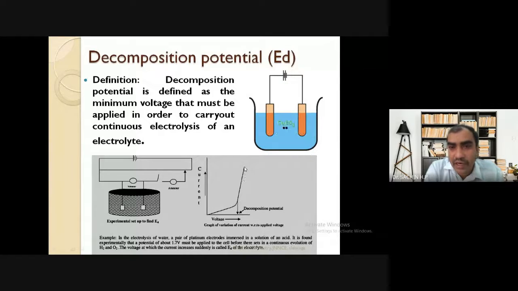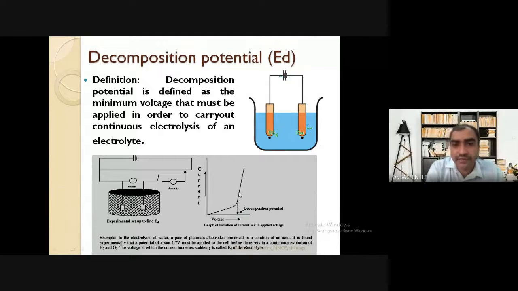Now if we extrapolate this straight line to the voltage axis, we will get one particular value. That value is called the decomposition voltage, because I already told that decomposition voltage is the minimum voltage you have to pass in order to do the continuous electrolysis of the electrolyte.